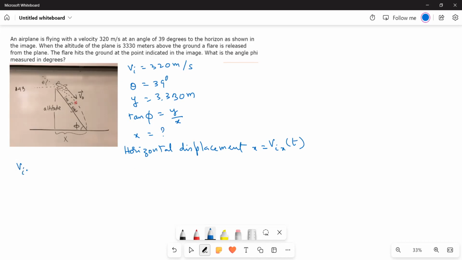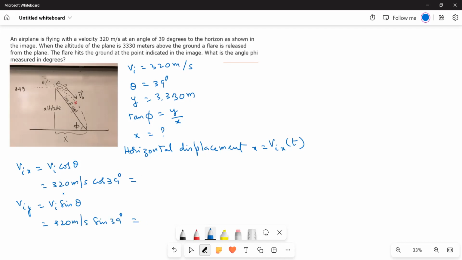So Vix is equal to Vi cos theta, that is 320 meters per second times cos 39 degrees. And Viy is equal to Vi sin theta, that is 320 meters per second times sin 39 degrees.